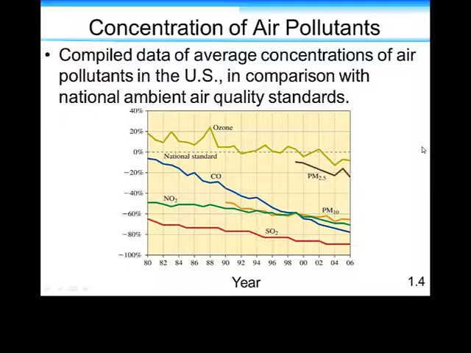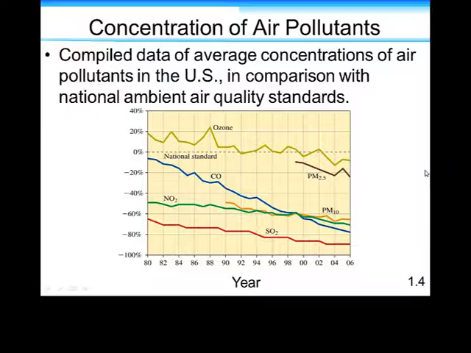So we're doing pretty good. Particulate matter has decreased a little bit from close to -10% down to -20% below the standard. Ozone started above the national standard and is now below, about 5% below. So, looks like we're doing okay.